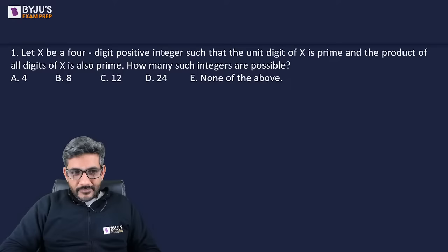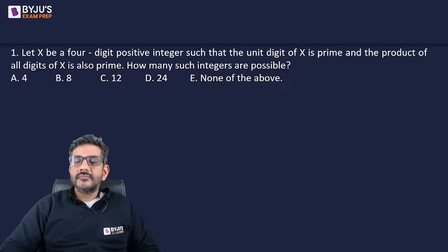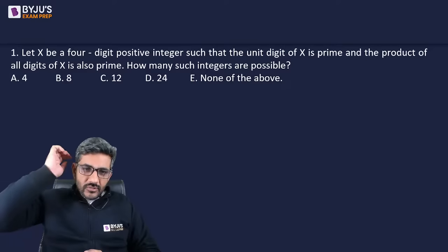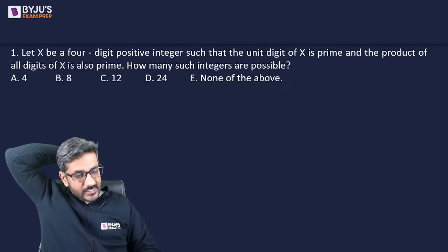Here is the question. Let x be a 4-digit positive integer such that the unit digit of x is prime and the product of all the digits of x is also prime. How many such integers are possible? It's a 4-digit positive integer such that the unit digit of x is prime and the product of all the digits of x is also prime. How many such integers are possible?